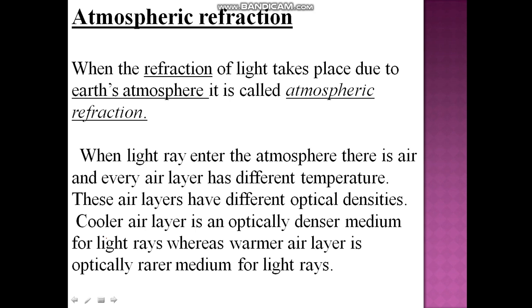You know that as we keep on moving up, there is difference in the temperature, and you all know that the density changes with temperature. So the air layers which are colder will act as optically denser, whereas air layers which are warmer will be acting as optically rarer medium.